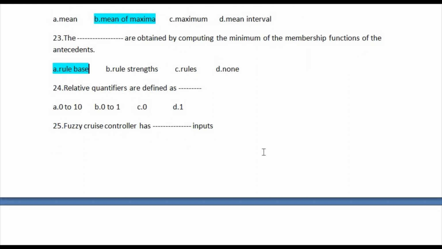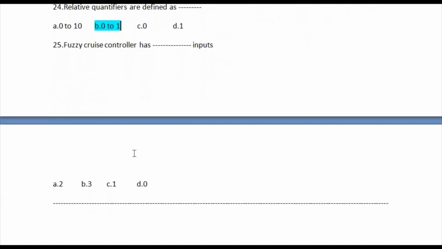So question number 24 is relative quantifiers are defined as. So option number A 0 to 10, and option number B 0 to 1, and option number C is 0, and last one is 1. So correct answer is option number B, 0 to 1. This is the correct answer of this question. Let's go for question number 25.